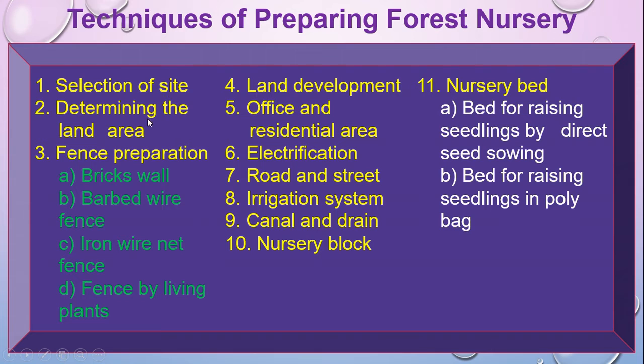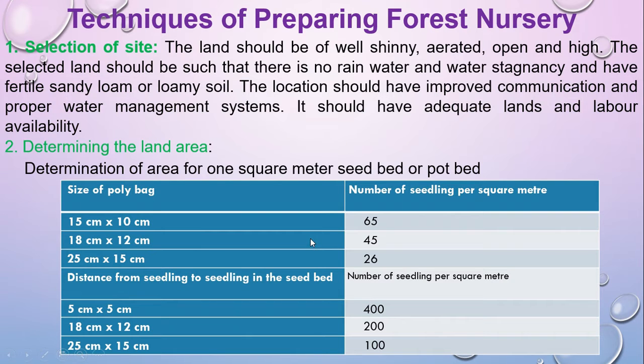Select the site first, then determine the land area, fence preparation, land development, office, electrification, road, irrigation, canal, drain, nursery block, nursery seed bed. These points should be covered while preparing a permanent forest nursery.